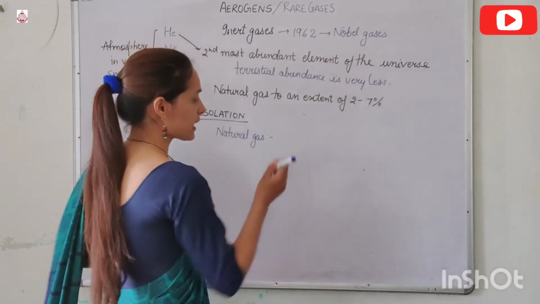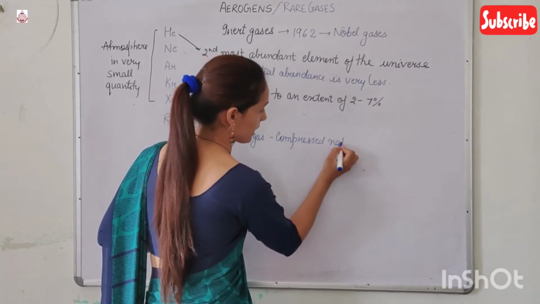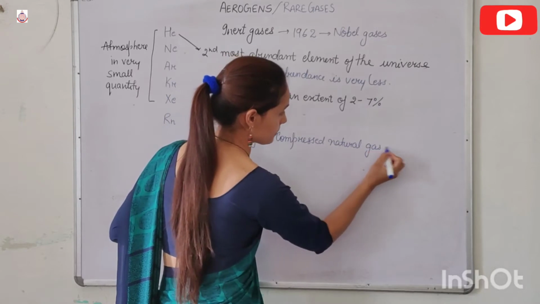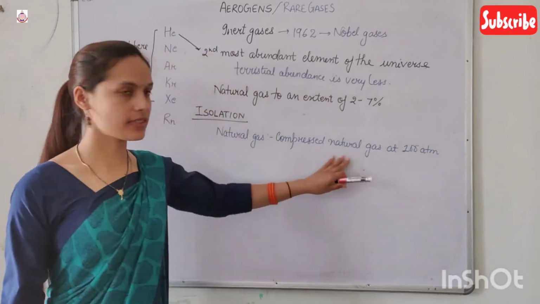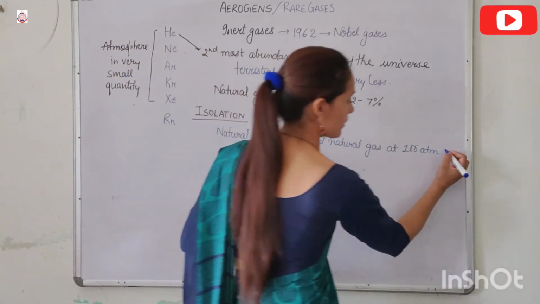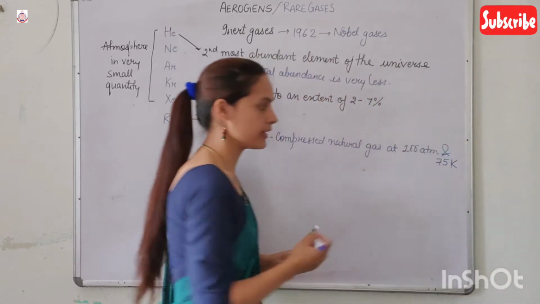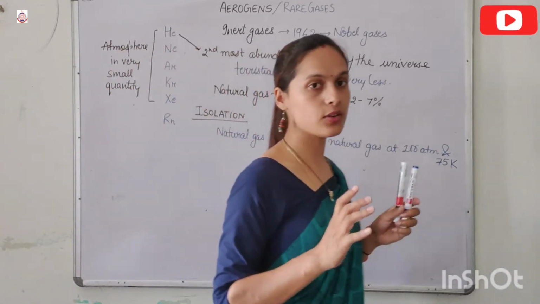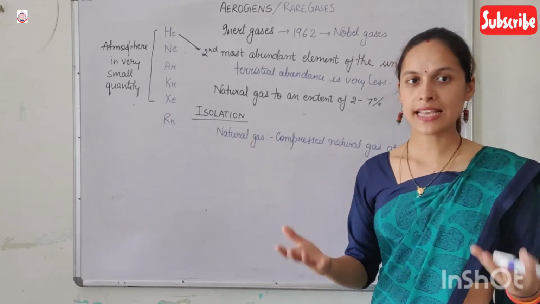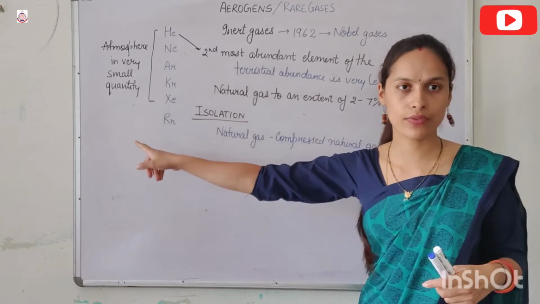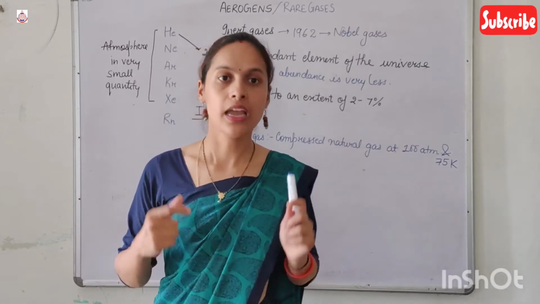Now if we compress natural gas at 100 atm and 75 Kelvin, then all the constituent particles which are present in the natural gas get liquefied, means all other gases get liquefied but helium does not liquefy, as a result of which we can isolate helium from the other gases which are present in the natural gas.